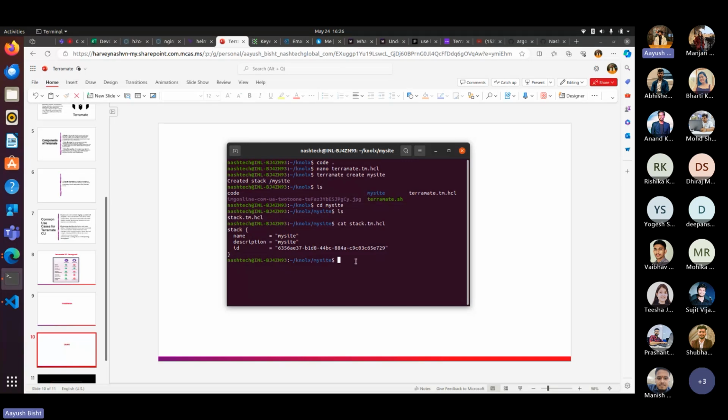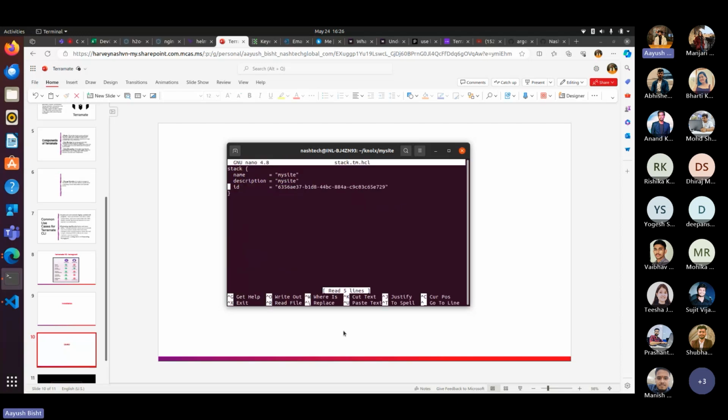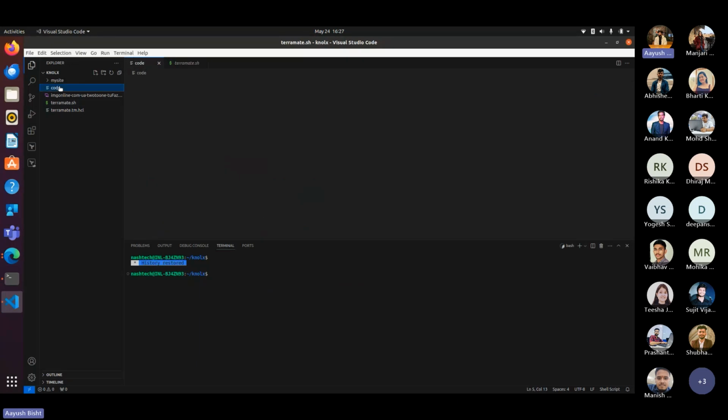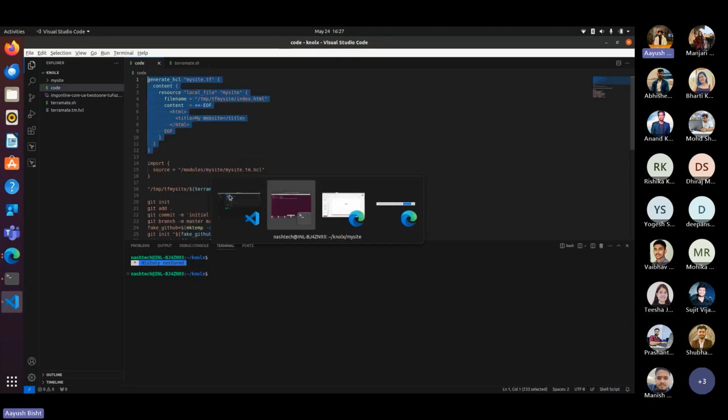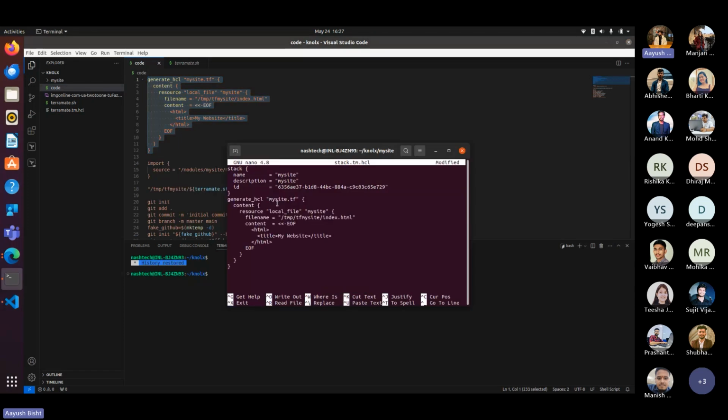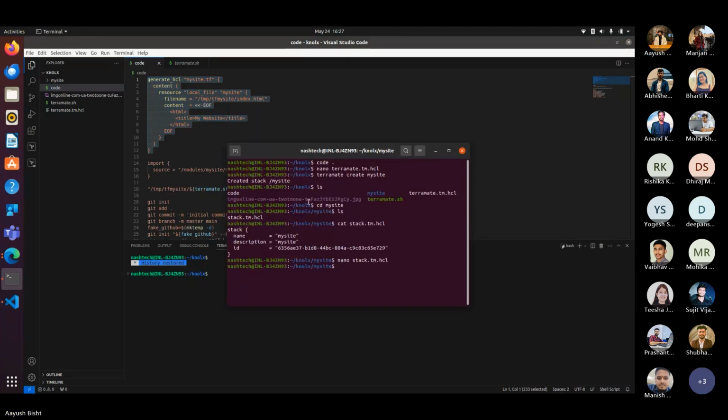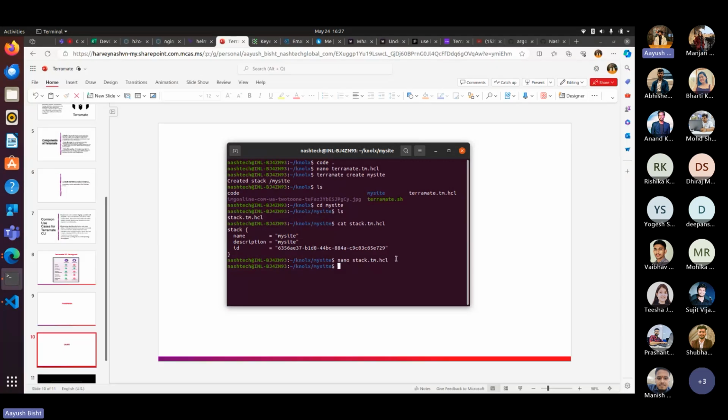I have already added some code, so let's go and just copy this and paste it here. Now we will run the command terramate generate.